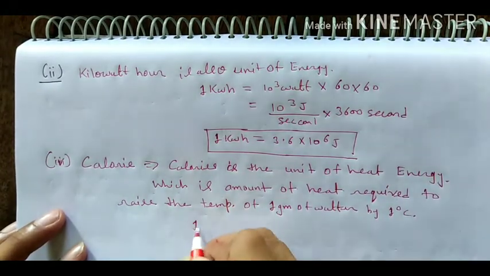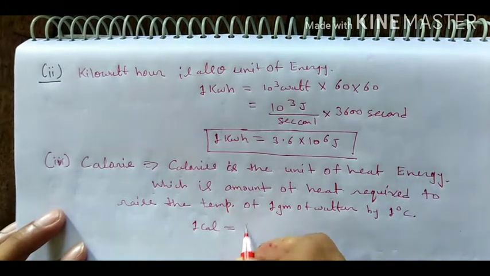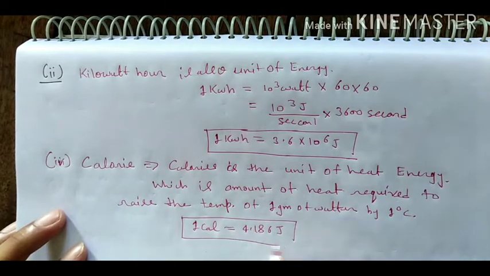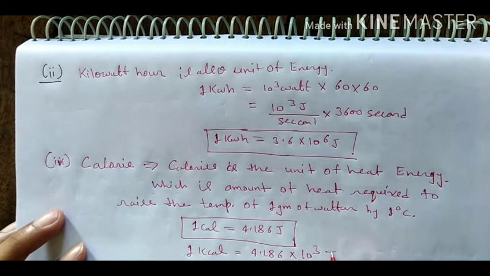You have already studied this topic in the previous class. So 1 calorie is equal to 4.186 joule. This numerical value you should learn. And 1 kilocalorie is equal to 4.186 into 10 to the power 3 joule.